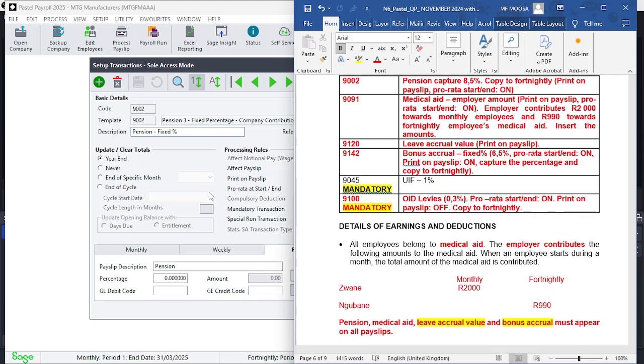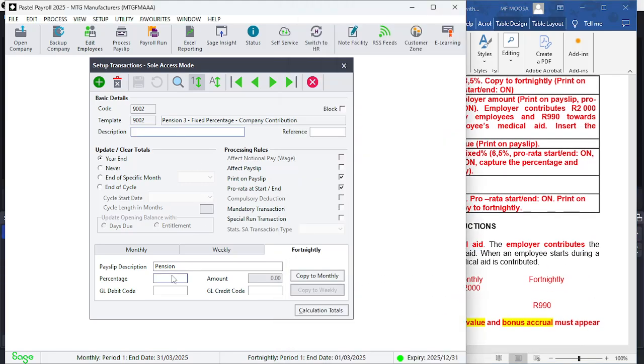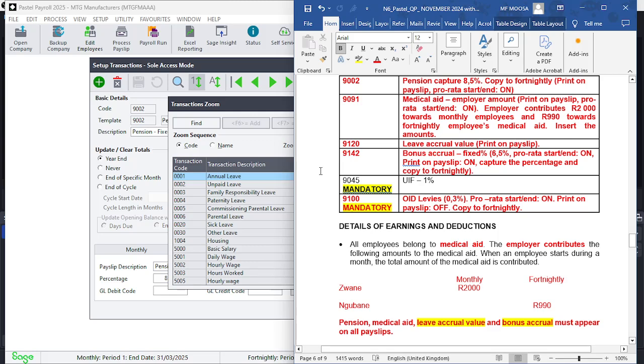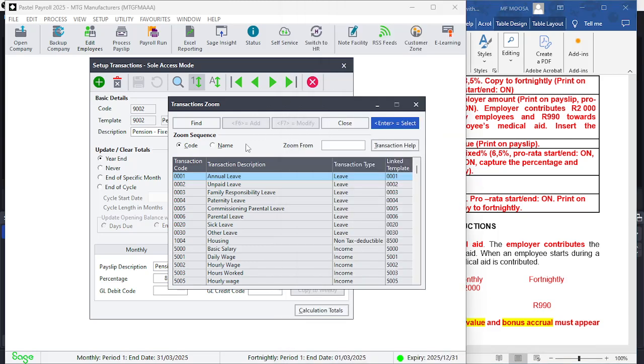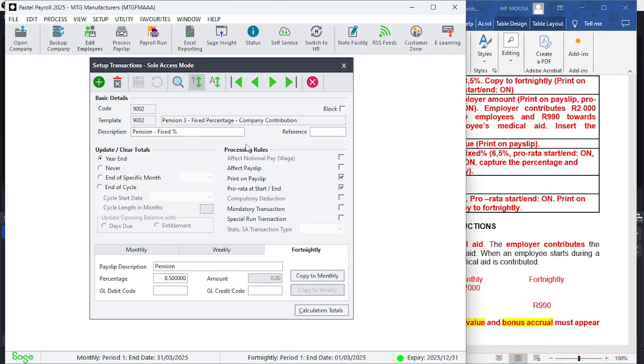So 9002. Again, you'll notice here, let's try it one more time. 8.5. And it's going to give us this message here. Fortunately, now for the second time, let's just look at it here. 9002. And let's make sure that it's there. Yes, 8.5 is there, which is fine.